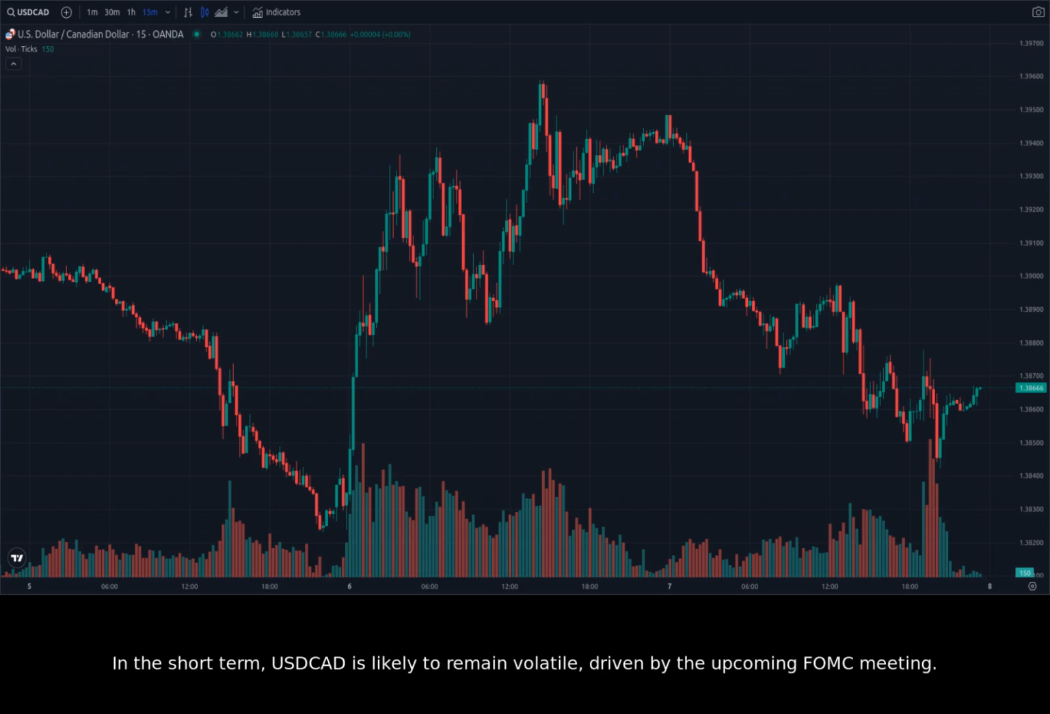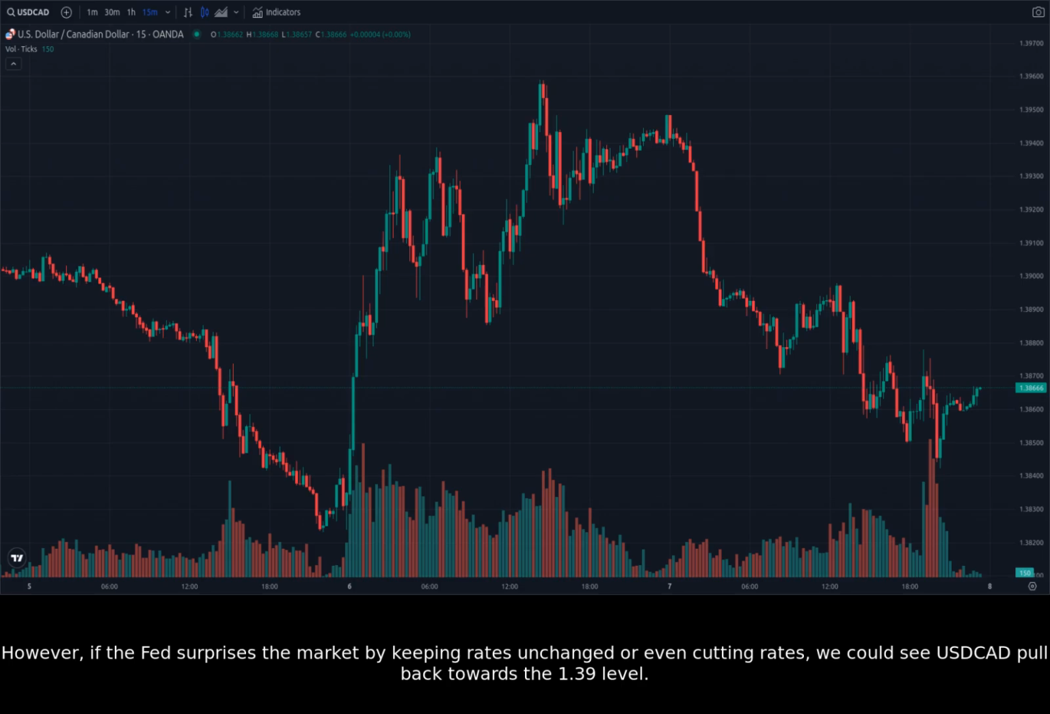In the short term, USDCAD is likely to remain volatile, driven by the upcoming FOMC meeting. If the Fed announces a rate hike, we could see USDCAD break through the resistance at 1.395 and push higher. However, if the Fed surprises the market by keeping rates unchanged or even cutting rates, we could see USDCAD pull back towards the 1.39 level.